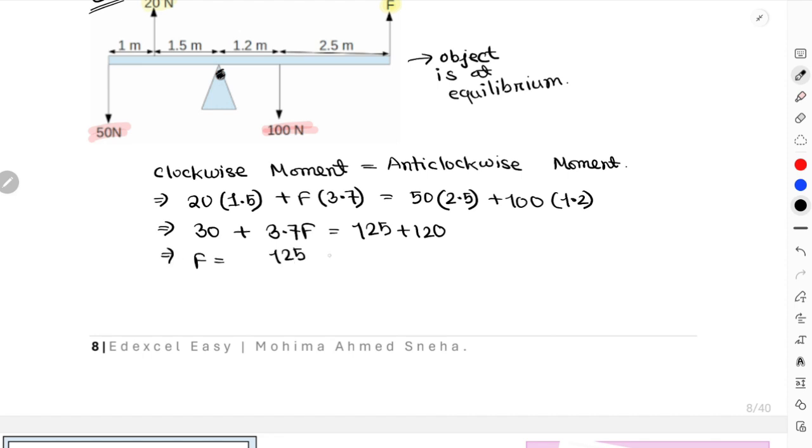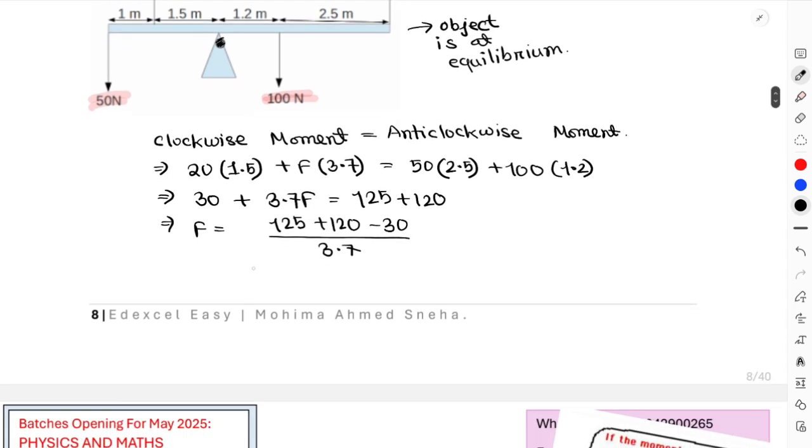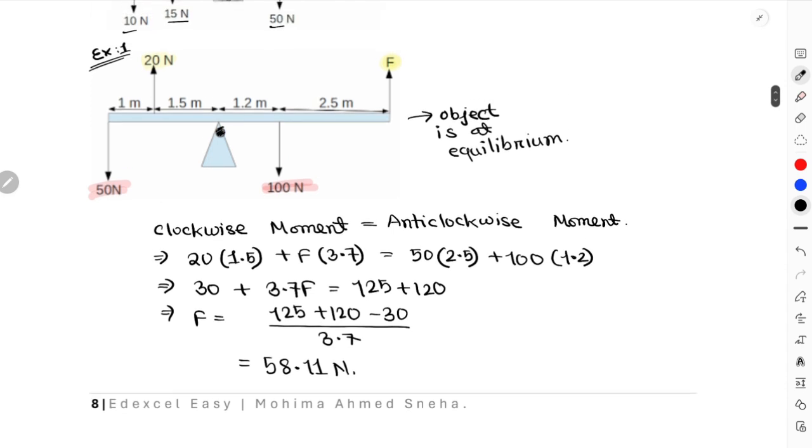That will be 125 plus 120 minus 30, divided by 3.7, which turns out to be 58.11 Newton approximately. So this is the value for your force. This is how you're going to use the law of conservation of moment.